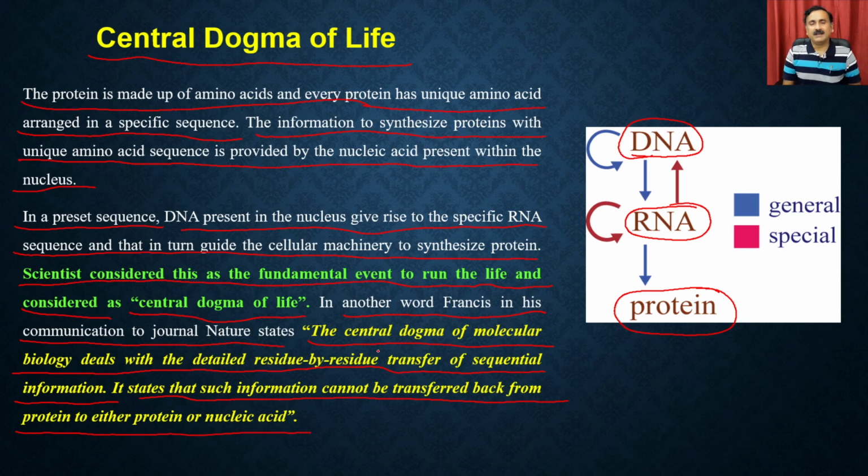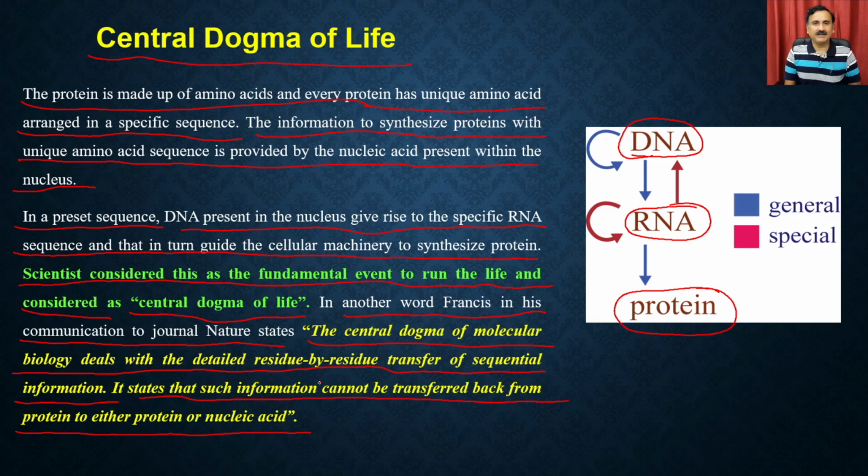So the central dogma of life is also known as the central dogma of molecular biology, as per the statement given by Crick. It deals with the residue by residue transfer of sequential information, which means you have a residue of DNA which is going to synthesize the RNA, and then it is also going to synthesize the protein.